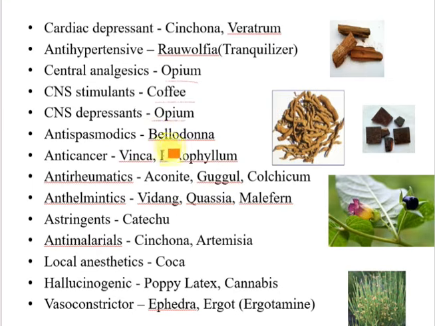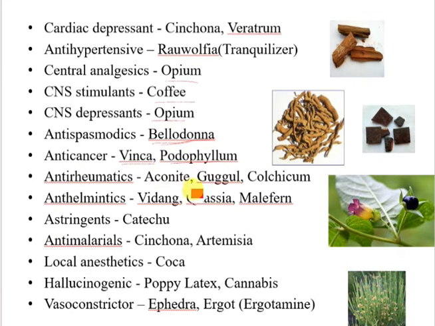Antispasmodic drug is Atropa belladonna. Okay. This is Atropa belladonna. Okay. For Atropa belladonna, the Vitali-Morin test, that is a very important question. Vitali-Morin test is used to detect the Atropa belladonna. Next, Vinca and podophyllum, those are anti-cancer drugs.